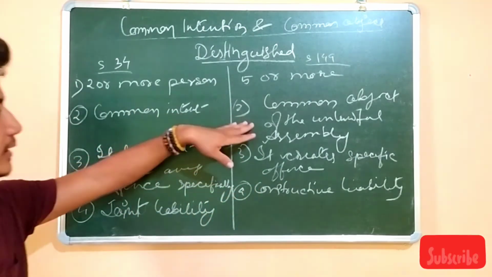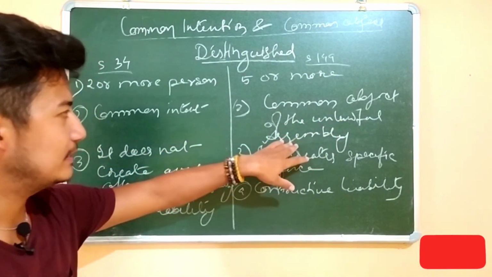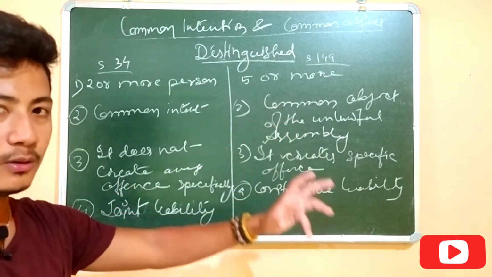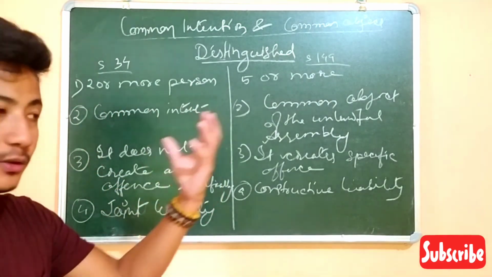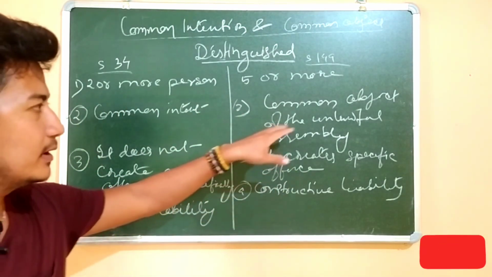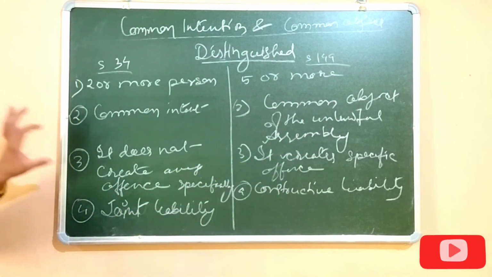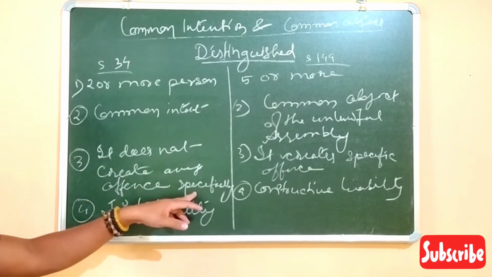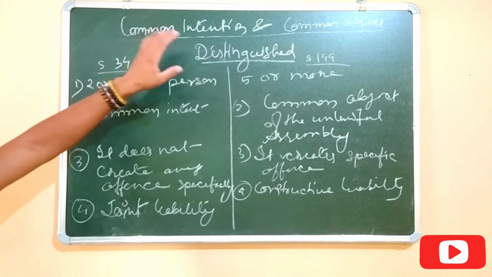And in case of the common object of the unlawful assembly, the assembly has a particular object. But in case of the common intention, they have the intention to commit a particular crime. Number 3 is that it does not create any specific offense, because it is only the intention.